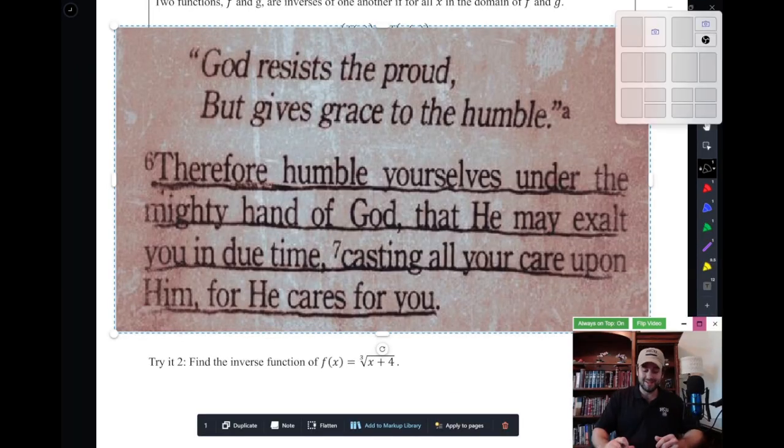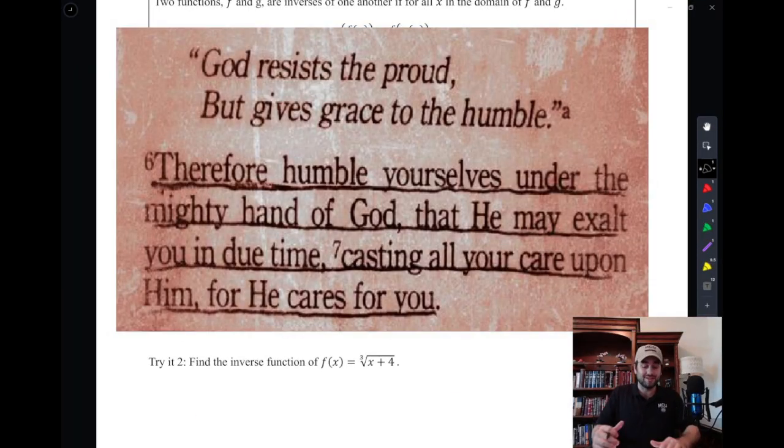Our scripture for the day is, the last time we did inverses, and we're just going to be reviewing a lot of inverses. I talked for a little bit about how a lot of the Bible and the kingdom of God is described as upside down or different or contrary to the way of the world. And I said in that time that there's a slew of Bible verses about this. And so here's another one. It just says, God resists the proud but gives grace to the humble. Therefore, humble yourselves under the mighty hand of God, that he might exalt you in due time. Cast all your cares upon him because he cares for you.